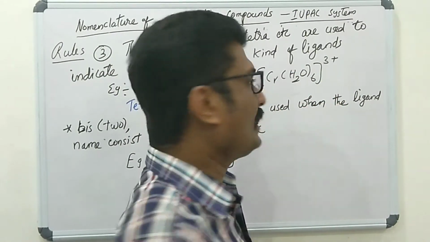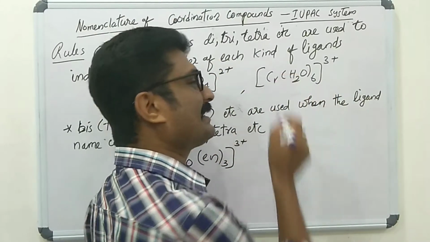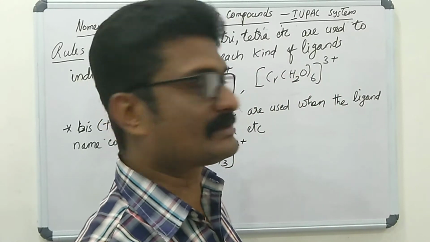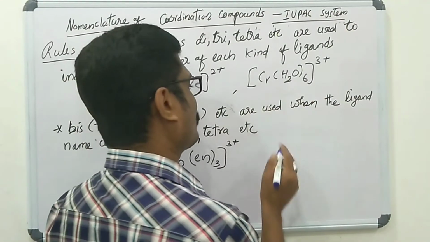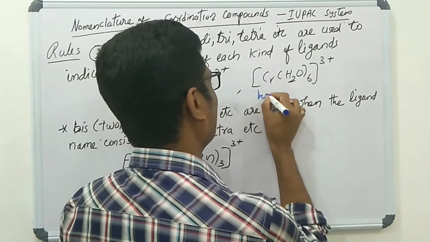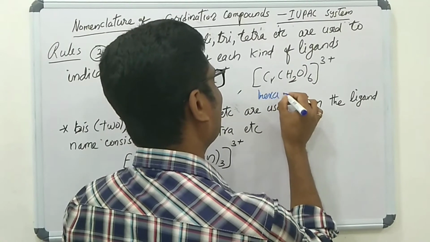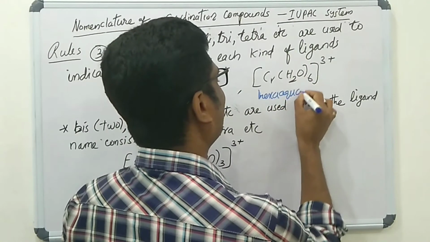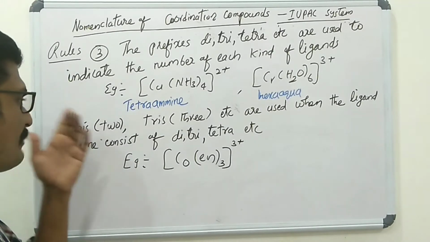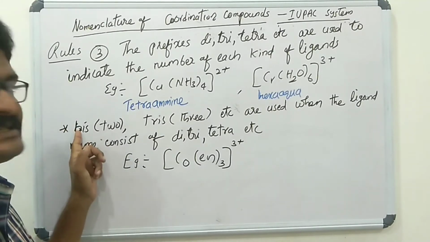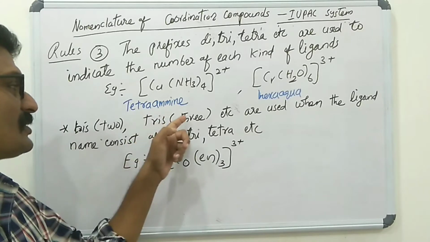Second example, six H2O ligands, H2O is called aqua. Six aqua ligands are directly attached to the central metal chromium. We indicate the number of aqua ligands with hexa: hexaaqua.